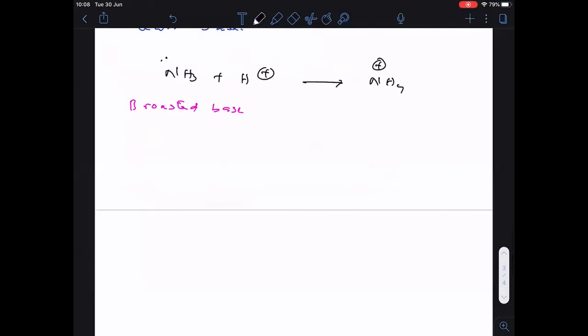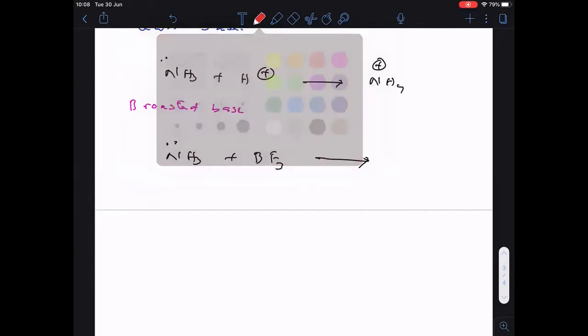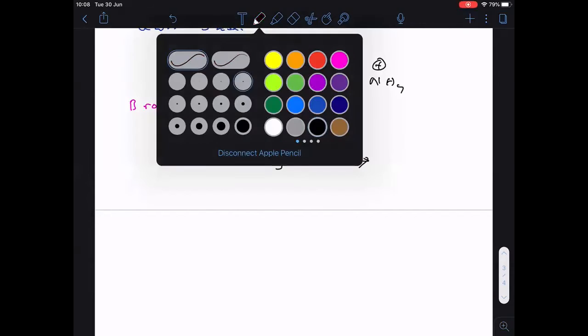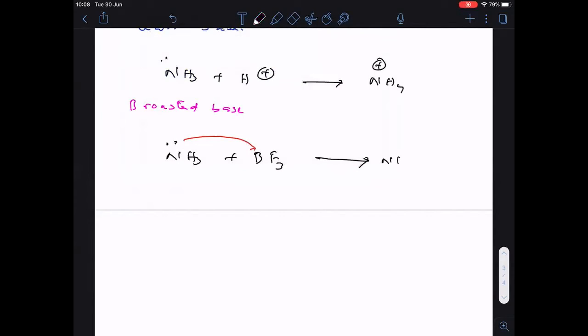Now, according to Lewis theory, what happened? In ammonia, nitrogen carries one lone pair. Now, here let me take boron trifluoride. So, ammonia can donate an electron pair to the boron and forms a coordinate covalent bond.